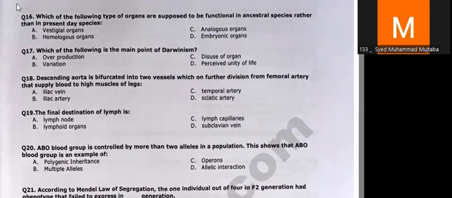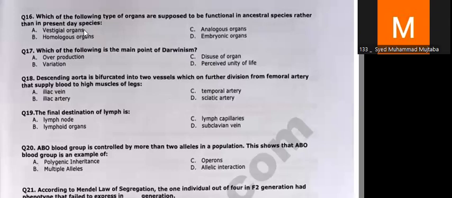In question number 16, they ask which organ is present in the previous organism but is not present in modern-day organisms. That type of organ is called a vestigial organ, which has basically lost its significance or purpose. For example, in humans, as I told you in the previous lecture, the appendix was an organ which had some role.